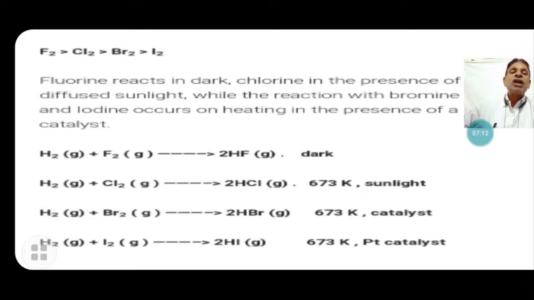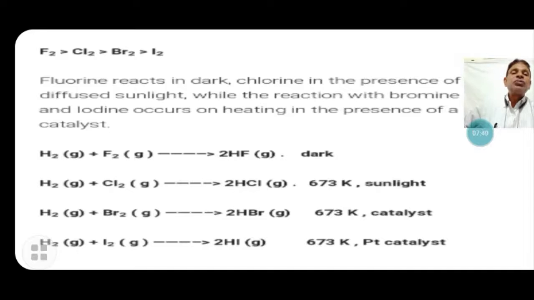But chlorine reacts with hydrogen in the presence of sunlight, and the temperature is 673 Kelvin, and hydrogen chloride gas is produced. Hydrogen also reacts with bromine to form hydrogen bromide. The temperature is also 673 Kelvin and a catalyst is used.